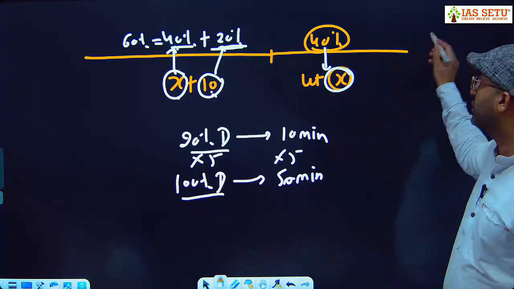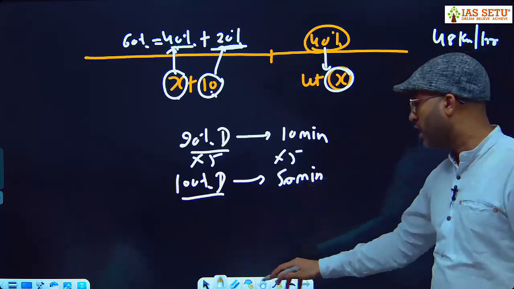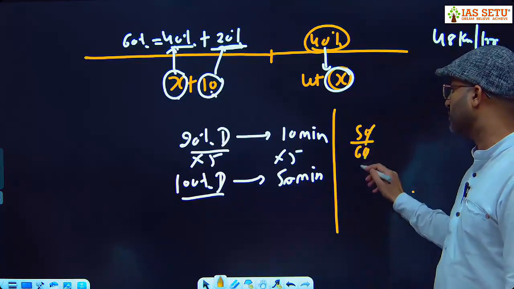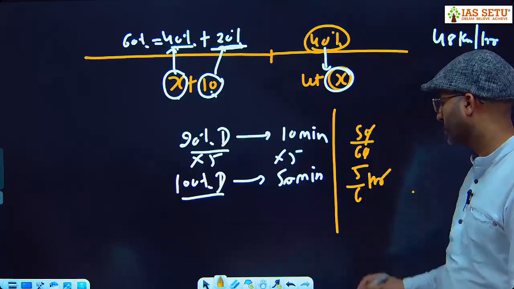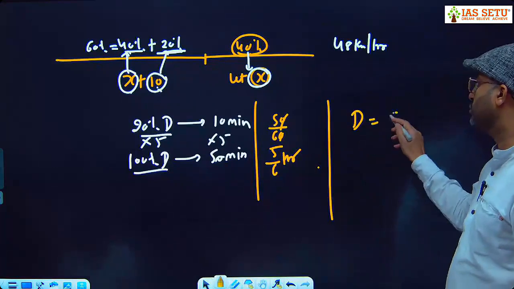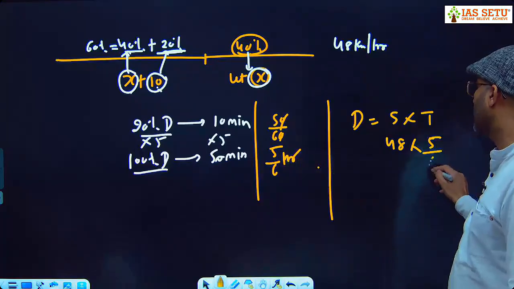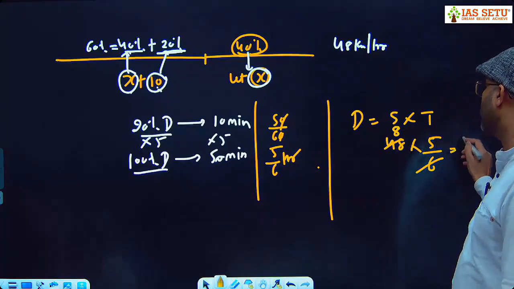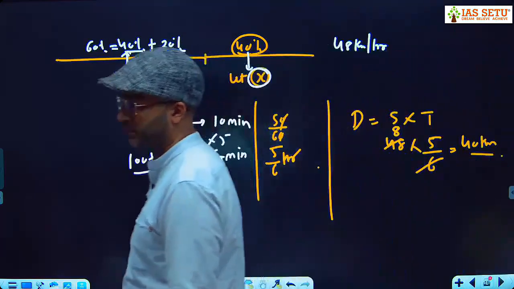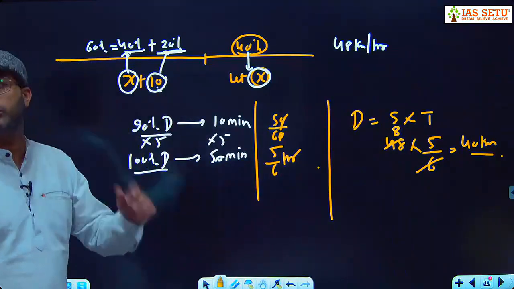But speed is given in kilometer per hour, 48 kilometer per hour. You have to convert this in hours. How can you convert 50 minutes in hours? Step number 2, 50 upon 60, 5 by 6 hour. Then step number 3, distance. Distance is equal to speed into time. Speed is 48, time is 5 by 6 hour. So 6 8s are 48, 8 into 5, 40 kilometer. So what is the total distance? 40 kilometer. You have to find the time taken by Mr. Kumar to complete the distance.